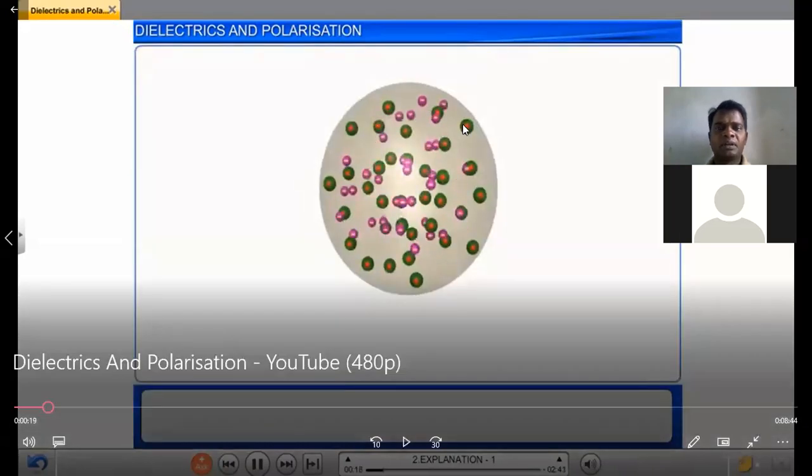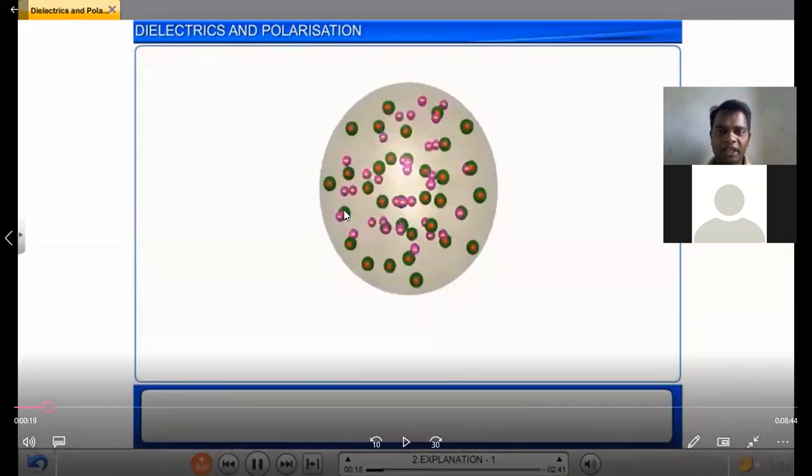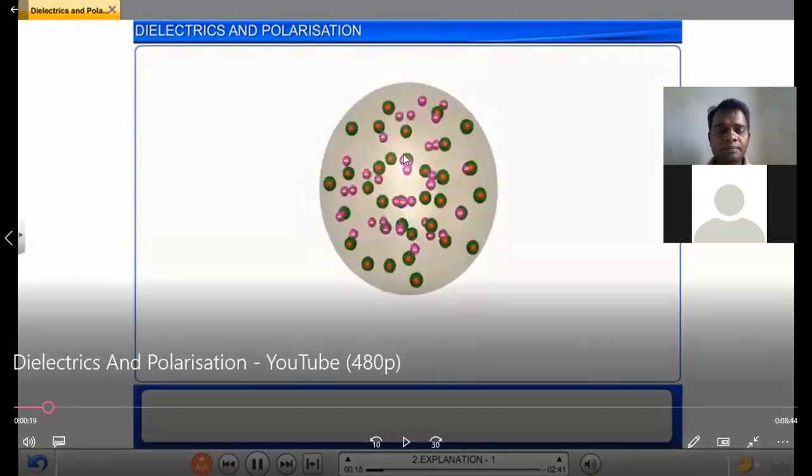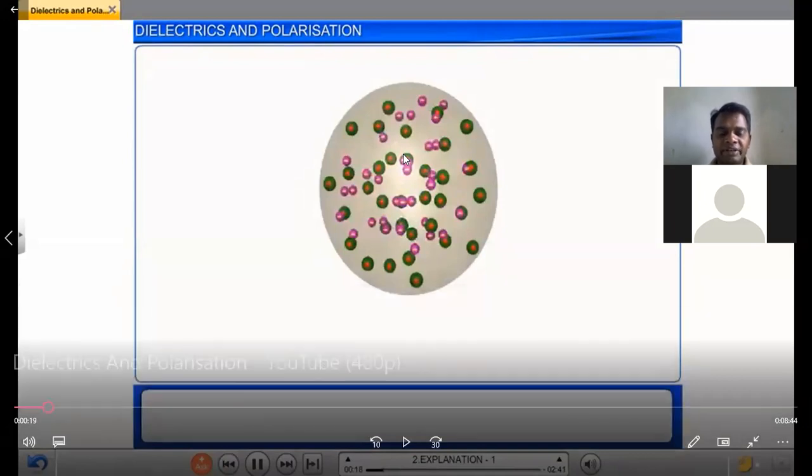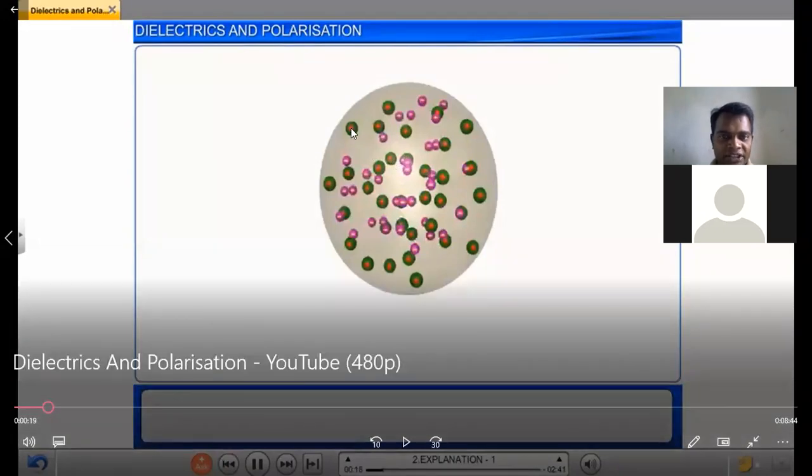Let us assume this is one molecule, and that means it has many atoms. Molecule means it has more than two atoms. This is the positive charge and this is the negative charge. Positive charge, negative charge, positive charge, and negative charges are there.